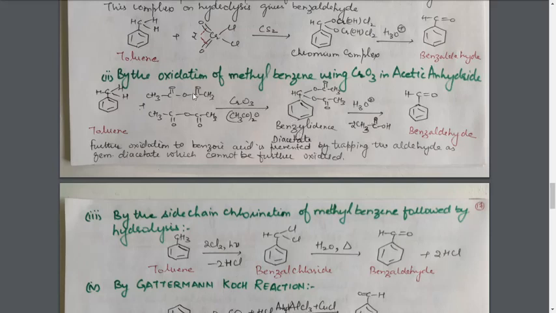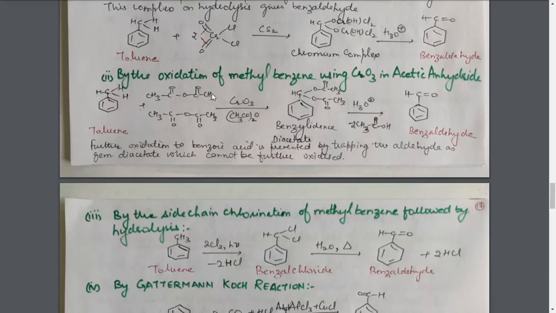Now these two bonds are broken, this bond and this bond. As a result, this CH3C double bond O group is placed at the position of this hydrogen atom, and the hydrogen atom will go to this carbon atom. Similarly here, this CH3C double bond O group will move to this carbon atom, and hydrogen will move to this carbon atom.